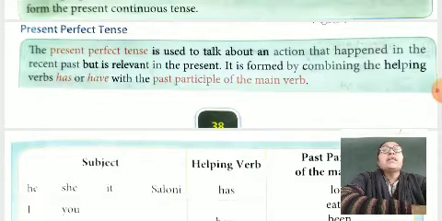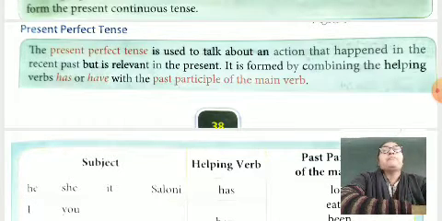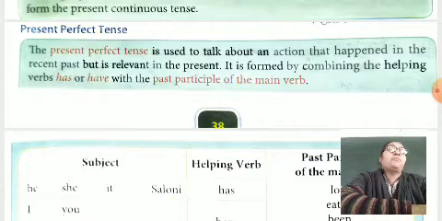Now we understand our further topic, present perfect tense. The present perfect tense is used to talk about an action that happened in the recent past but is relevant in the present. It is formed by combining the helping verbs has or have with the past participle of the main verb.